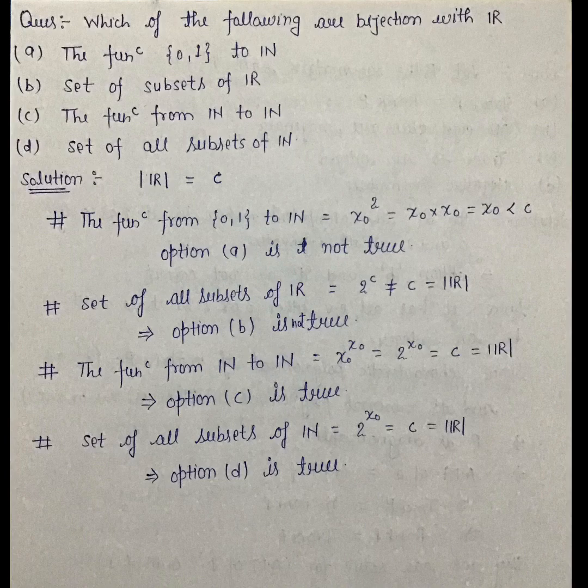Option 3, the function from natural number to natural number. So this is equivalent to alif naught to the power alif naught, which is equal to 2 to the power alif naught, which is equal to C, and which is equal to the cardinality of R. This implies option C is true. Option number 4, set of all subsets of natural numbers, which is equal to 2 to the power alif naught, which is also equivalent to C.